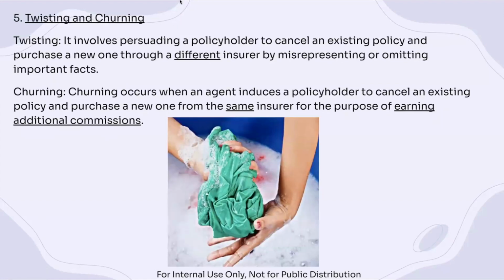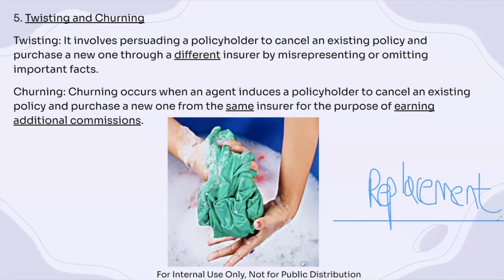Now with the 5th unfair trade practice here, we have twisting and churning. This is an interesting one. We'll take a look at this in, I think, topic 7. It involves replacement, because oftentimes a client might want to replace a policy, and in this case there are ethical guidelines that we should follow.